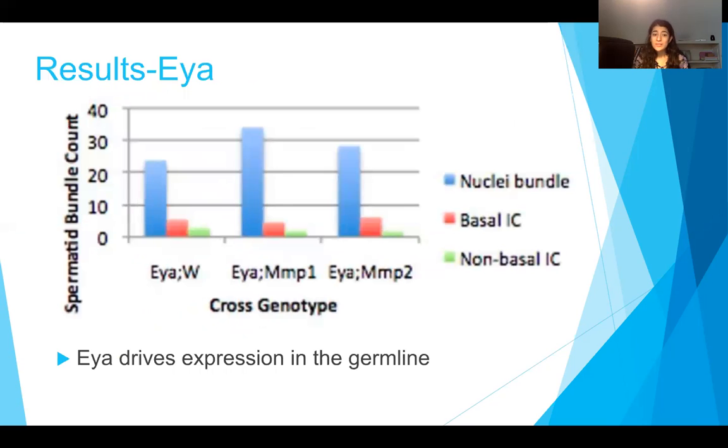And Aya actually drives this expression in the germline. Both of the genes that I tested were crossed with Aya to test the regulation, to test whether or not individualization would happen when compared to Aya crossed with W. And the numbers are actually pretty similar to the control group, which means that both MMP1 and MMP2 had a pretty prominent role in regulating the germline cells, which then initiated individualization.